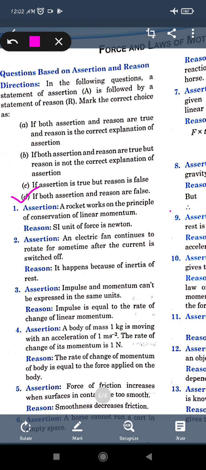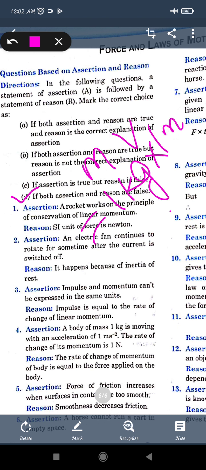Similarly, the next question, force of friction: a body of mass 1 kg is moving with an acceleration of 1 meter per second square. The rate of change of its momentum is 1 Newton. We know that force is m into a, where mass is 1 kg and acceleration is 1 meter per second square. So the rate of change of momentum is force, and mass and acceleration are given, so the rate of change of momentum is 1 Newton. So this is the correct statement.